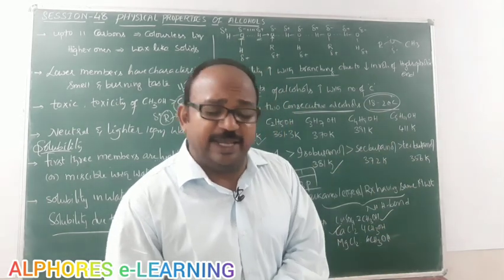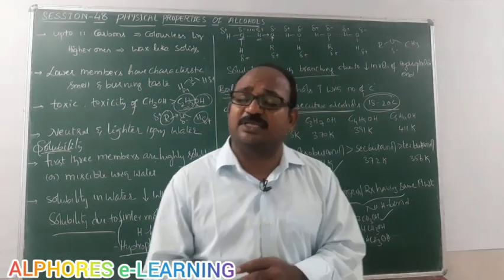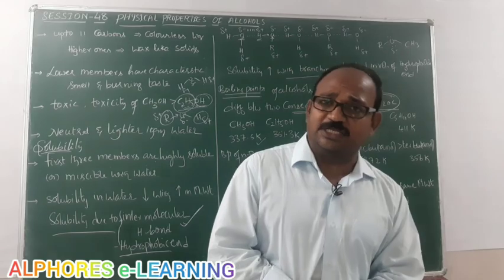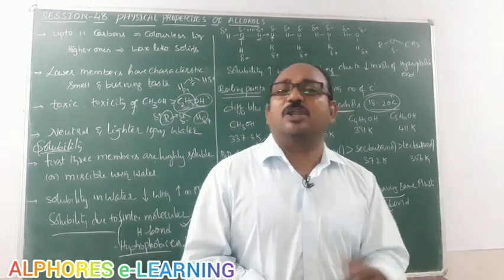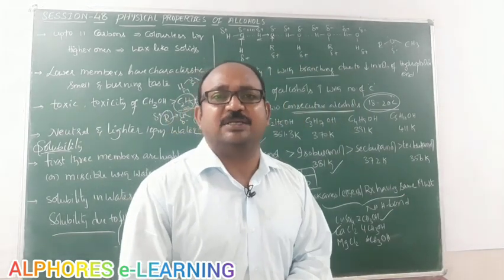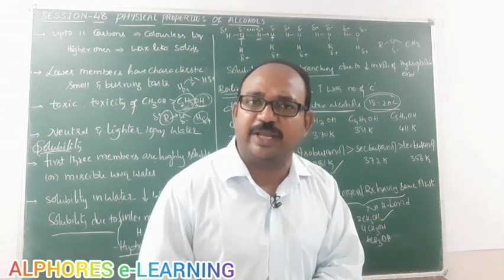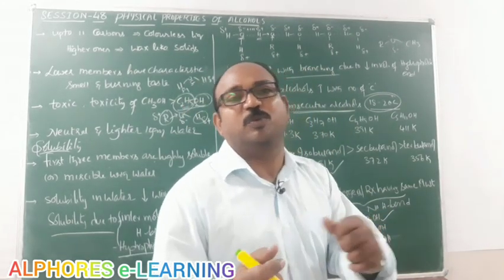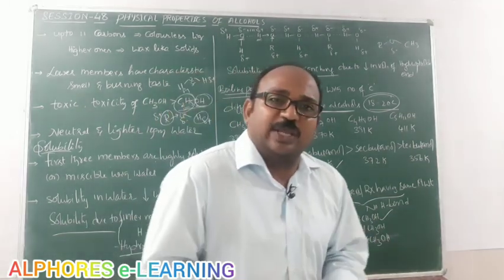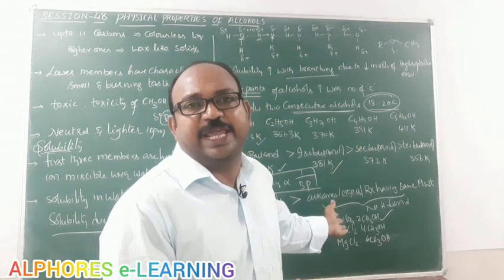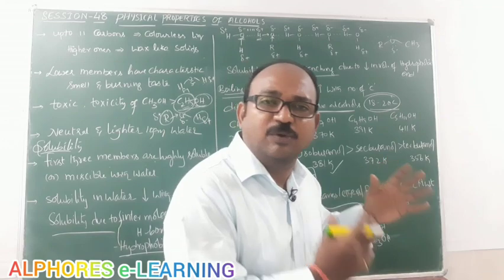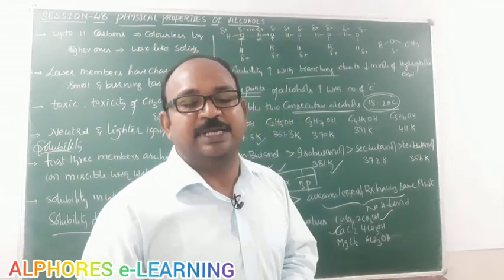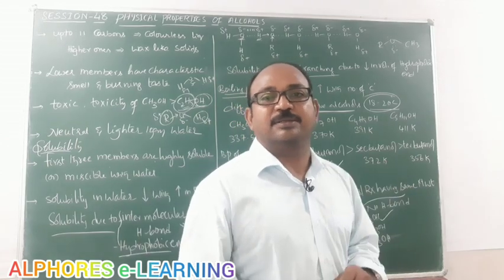As for dehydrating agents, we generally learned in the previous session about concentrated sulfuric acid. Shall we use concentrated sulfuric acid? No, we are not supposed to use it. Why, sir? Is concentrated sulfuric acid not a dehydrating agent? Yes, it is a dehydrating agent, but here with alcohol we are not supposed to use it. What happens if you use concentrated sulfuric acid as a dehydrating agent? It will give either ethers or alkenes as products, which means it is involved in a chemical reaction.